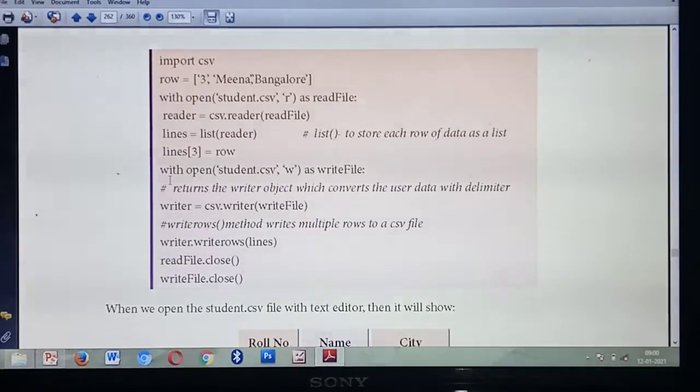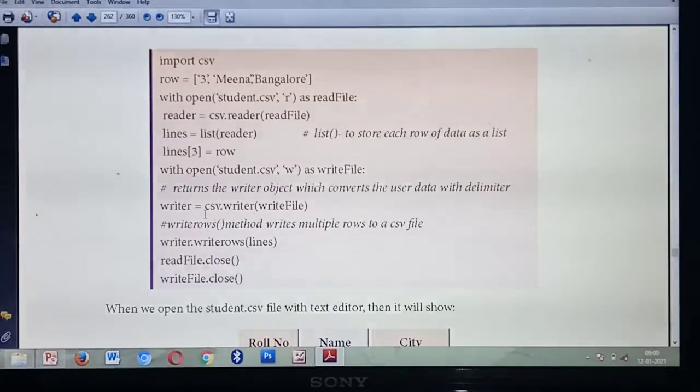First you should open the file. So with open of name of the file, with which mode? Write mode. As which one? File object as write file. Here read file is for the read object, and this write file is for the write object. Understood? Okay.